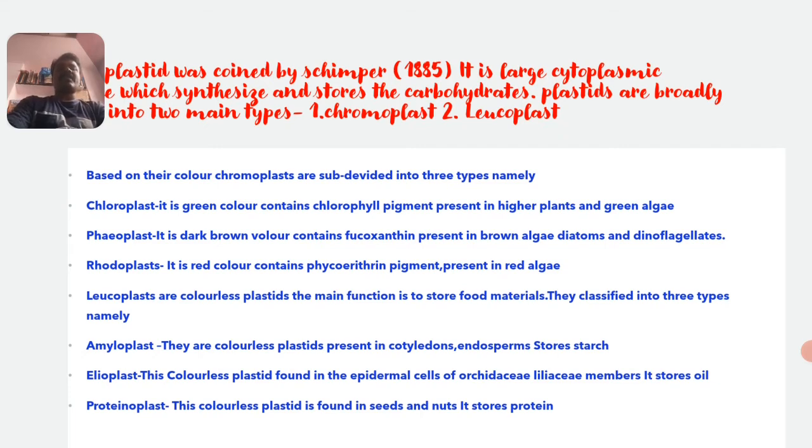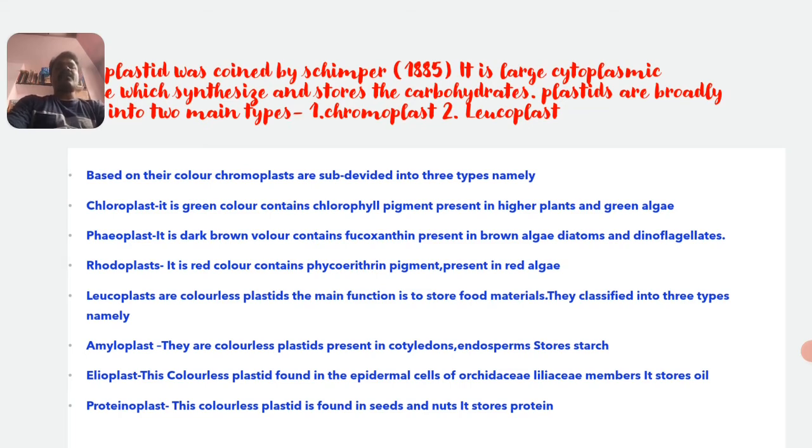The main function is to store food material. The main function of the chromoplasts is different. They are meant for the synthesis of food substance in the plant species. Some of them are green, some of them are brown, and some of them are red. Likewise, some plastids do not have any color pigment. They are colorless plastids. These colorless plastids mainly have the function of storing food material.